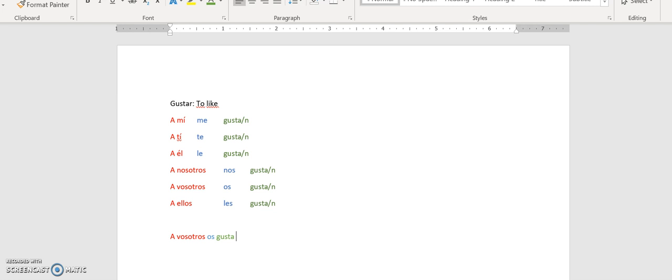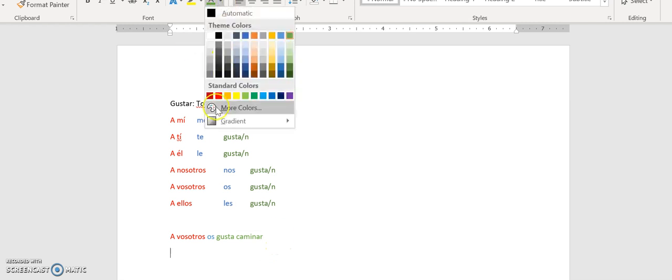So we're going to say gusta caminar. You all like to walk. So we have a vosotros for you all. Os, because os matches with a vosotros. And then since we have a verb over here, this is singular.